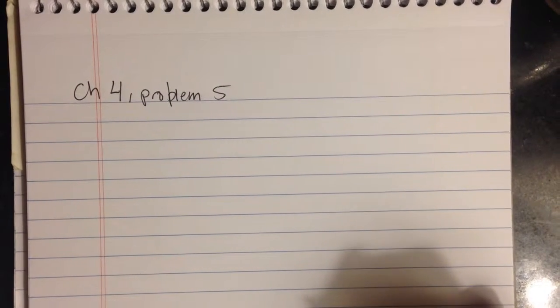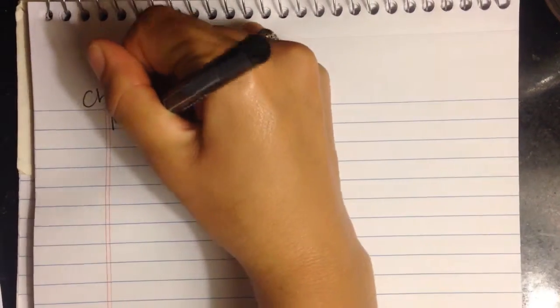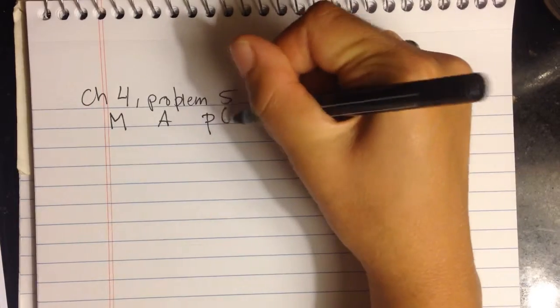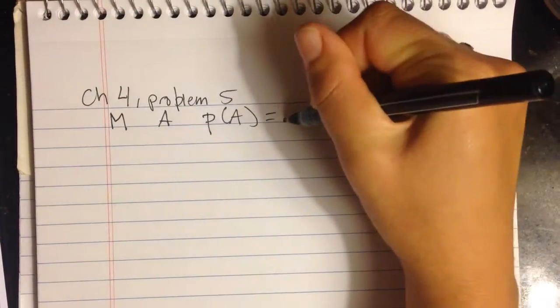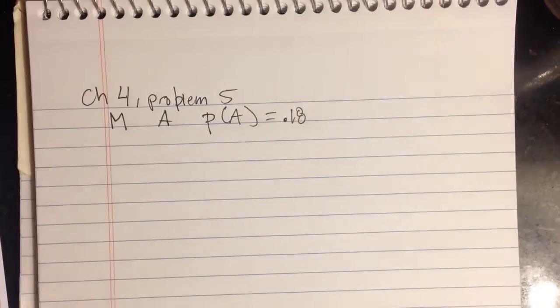Okay, this is my first problem. It's from the Chapter 4 test, and it's problem number 5. Assume that you've applied for 2 scholarships, a merit scholarship, which will be represented by M, and an athletic scholarship, which will be represented by A. The probability that you will receive an athletic scholarship is 0.18. So probability of A equals 0.18.